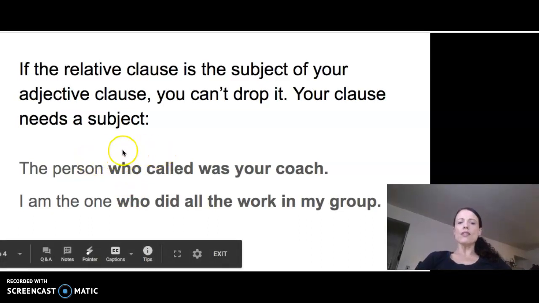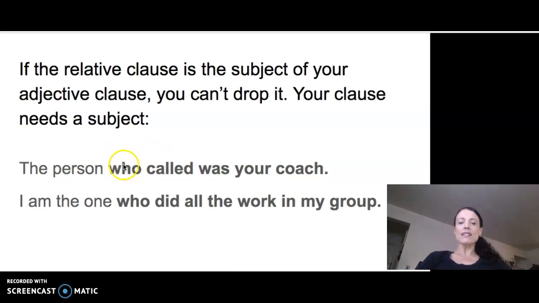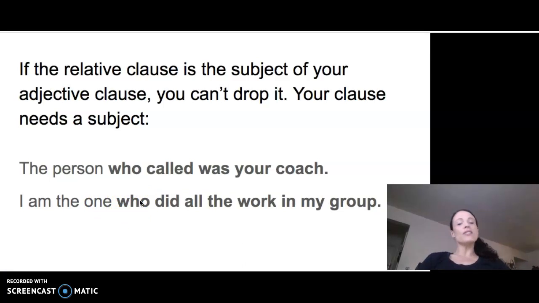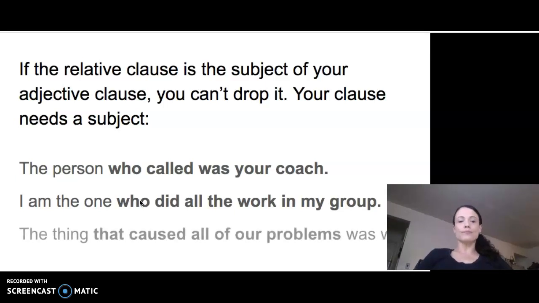So person called, but we don't want to say person 2 times, right? So this becomes the subject of the clause. Same thing here. We don't want to say one 2 times. So who becomes the subject of my clause. If who is your subject, or if that, or if which, if those are your subject in your clause, you can't drop them.